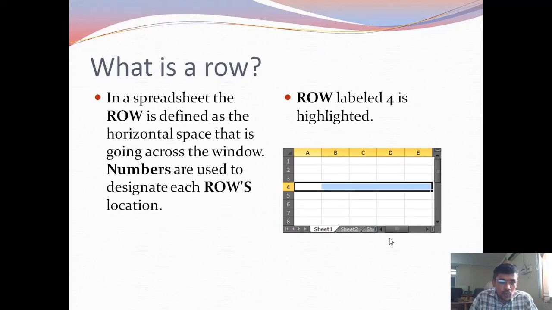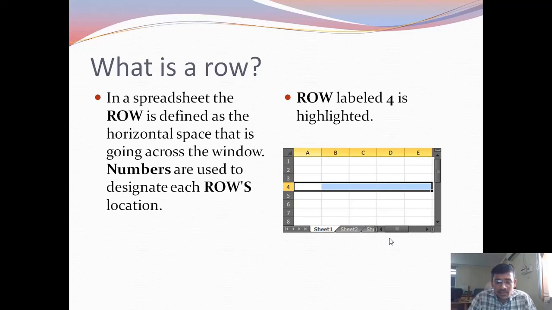What is a row? In a spreadsheet, the row is defined as the horizontal space that goes across the window. The rows are numbered. To identify each row, we use numbers.